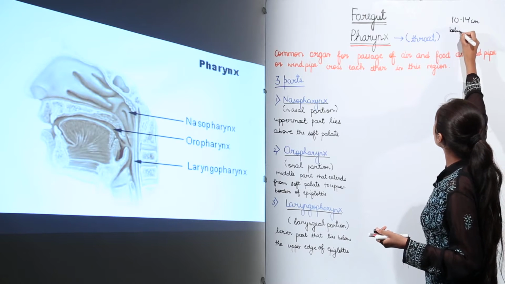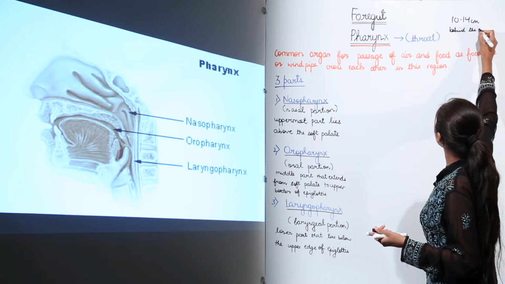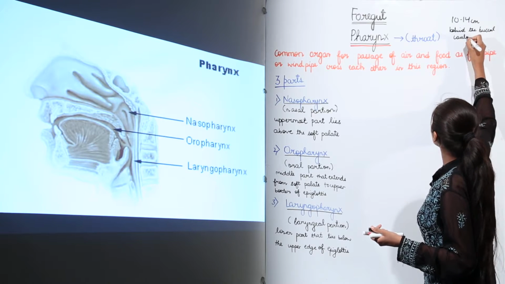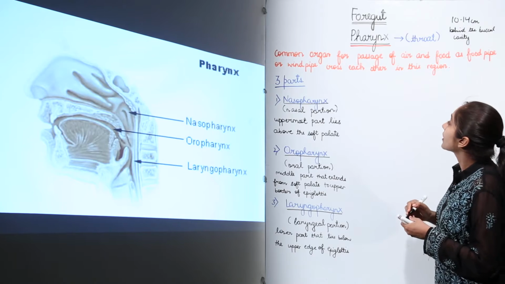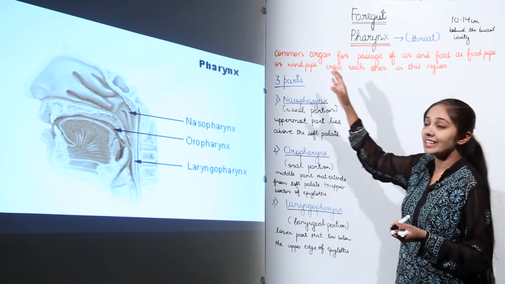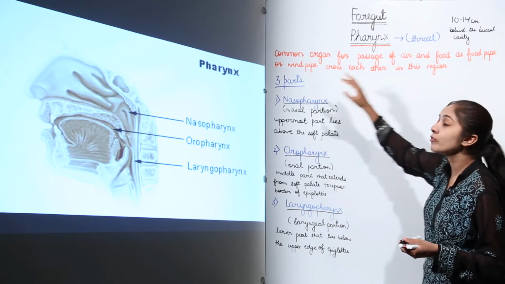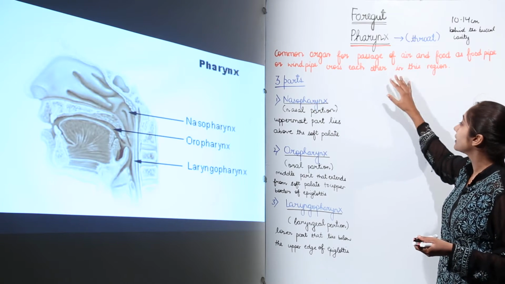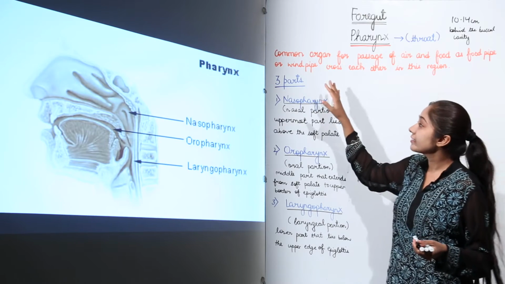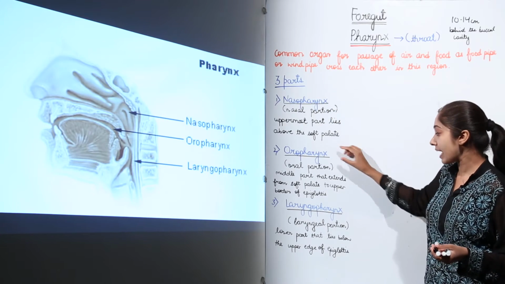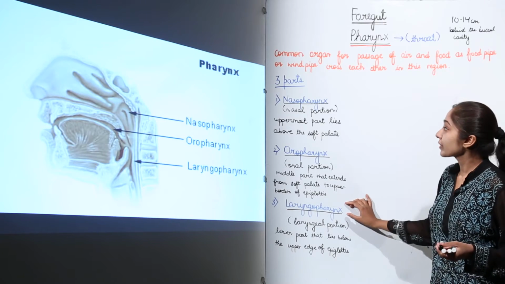So it is behind the buccal cavity, which you also call what? The oral cavity. And what is the function of pharynx? You can say that it's a common organ for passage of air and food, as the food pipe and windpipe cross each other in this region. Now pharynx is divided into three parts, that is nasopharynx, oropharynx and laryngopharynx.